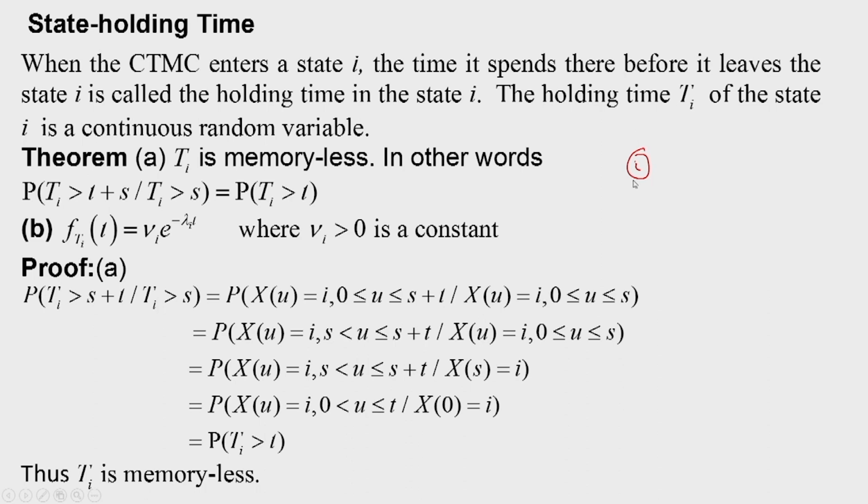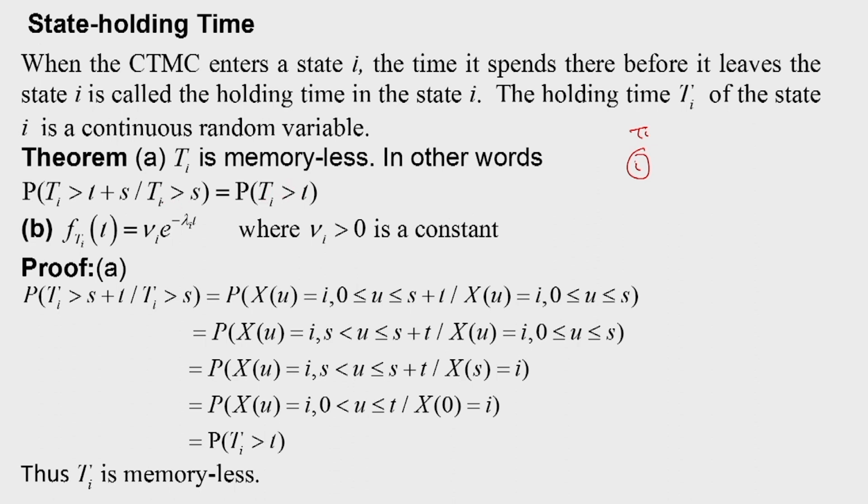Now, we have one important theorem which has two parts. Part A says that Ti is memoryless. What does it mean? The probability that Ti is greater than t plus s, given that Ti is greater than s, is the same as the probability that Ti is greater than t.